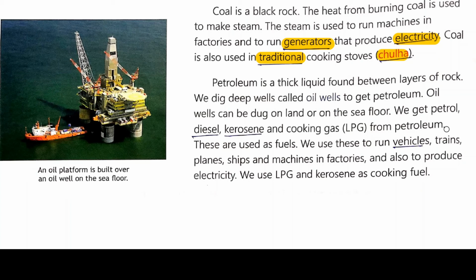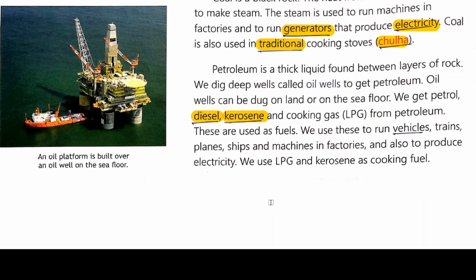We get petrol, diesel, kerosene and cooking gas, that means LPG, from petroleum. We use LPG for cooking food. These are used as fuels, which we call fuel. We use these to run vehicles, trains, planes, ships and machines in the factories, and also to produce electricity.